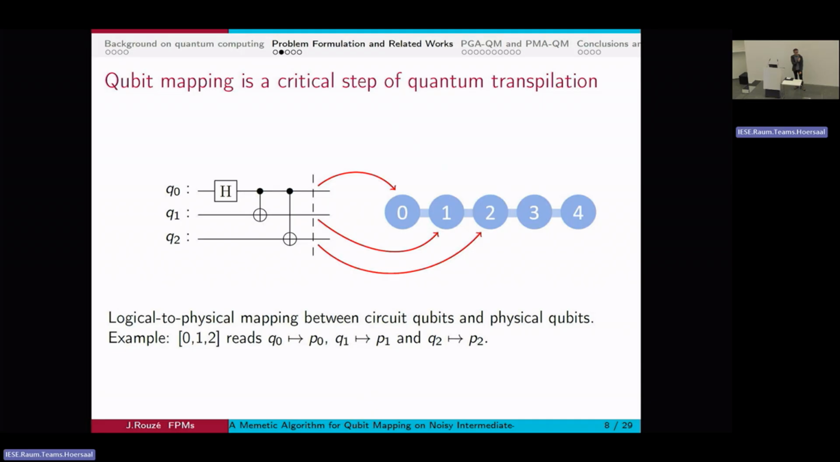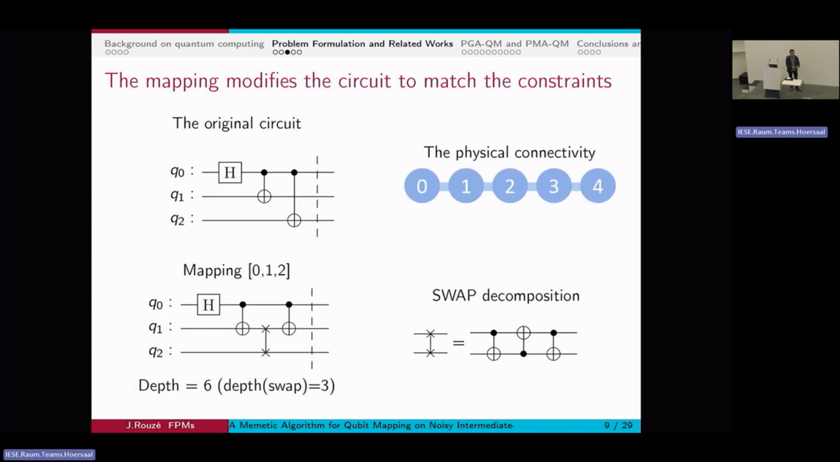The thing is, this mapping is not a very good choice. I have a CNOT between 0 and 2 on my circuit, but I cannot do it on my machine. So I will have to change the circuit. Instead of executing the circuit on the top, I'll execute the one on the bottom of my slide. These two circuits are completely equivalent in the sense that the quantum state at the end will be the same. Recall that gates are matrices, and these two circuits correspond to the same matrix in the same Hilbert space. They are equivalent in that sense.